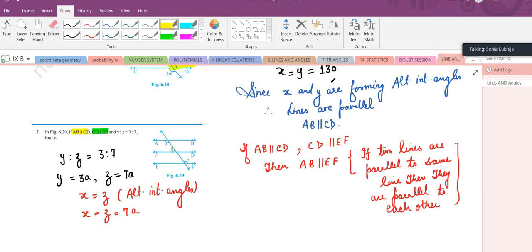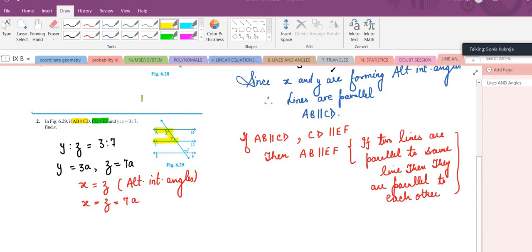Can we find any relation between x and y? Yes, ma'am. They are forming a pair of co-interior angles. Very good. They are forming co-interior angles. And what did we just learn? In case of parallel lines, co-interior angles are supplementary. So we can say x plus y is equal to 180 degrees. Co-interior angles. Value of x is 7a. Value of y is 3a.